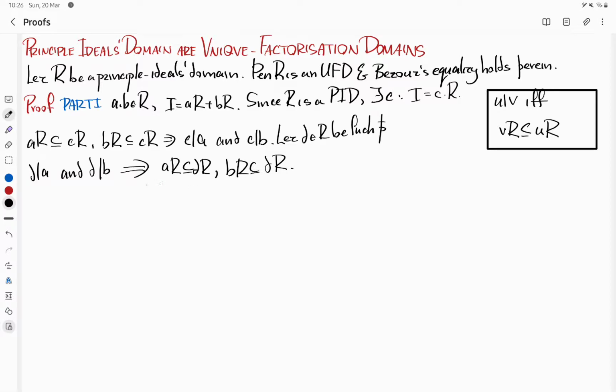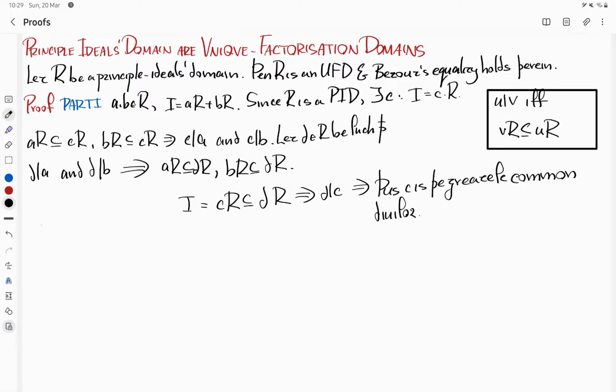Because I is the sum of AR and BR, this means that DR is a superset of I. Pardon me, I meant superset. So thus we have that CR is a subset of DR. Well, this of course is I, and from this follows then that D divides C. Thus we have that C is the greatest common divisor.